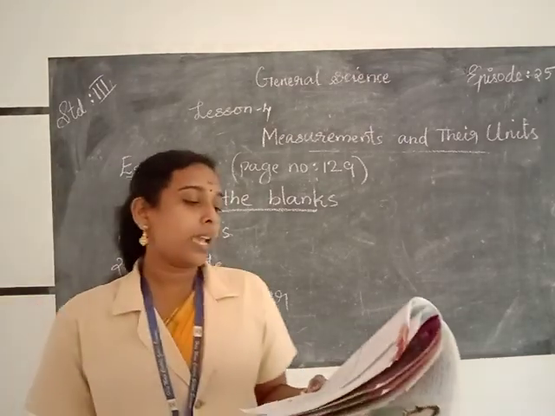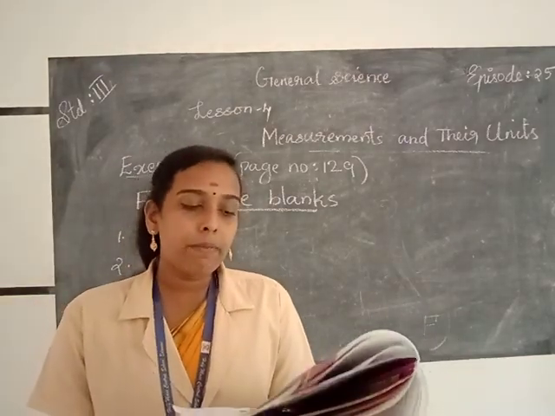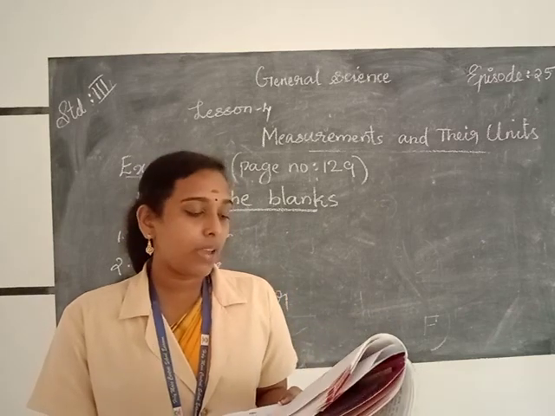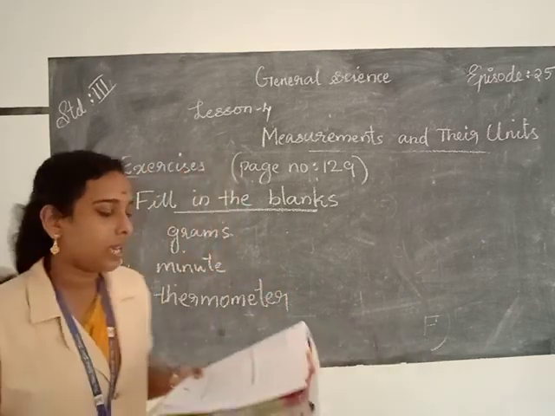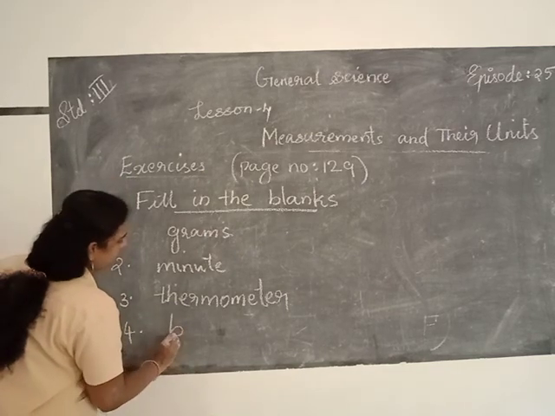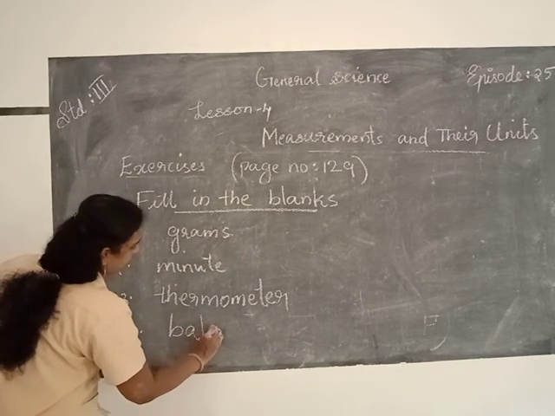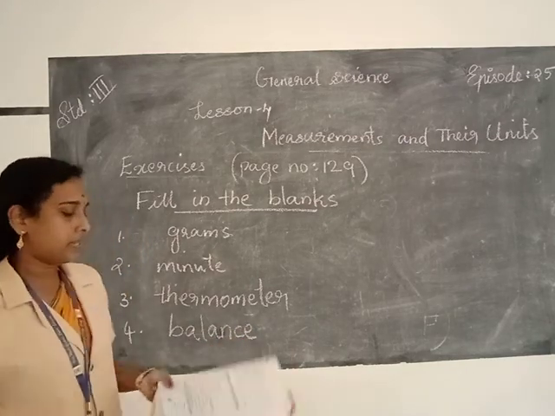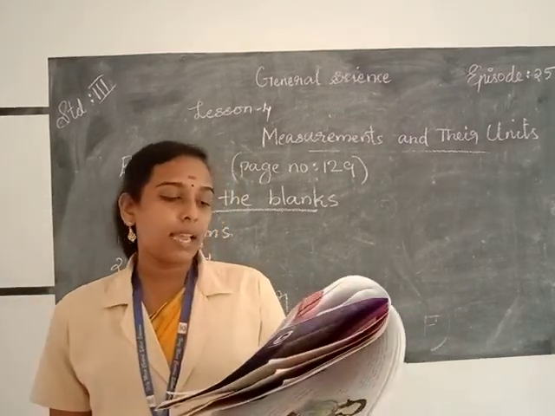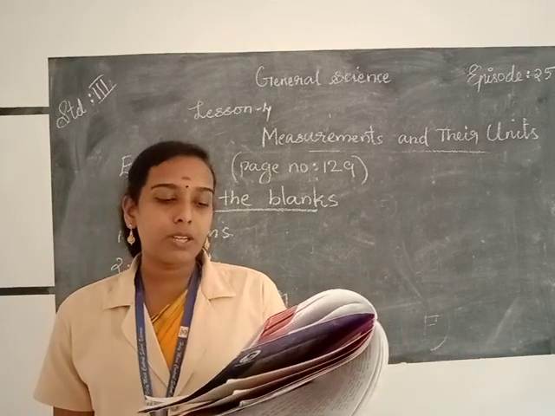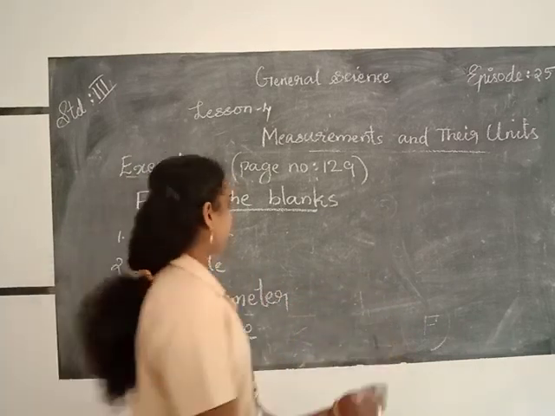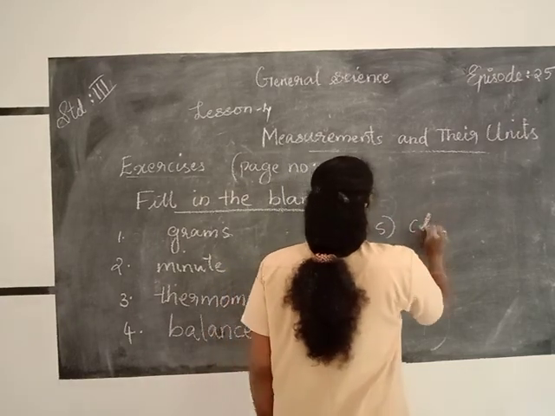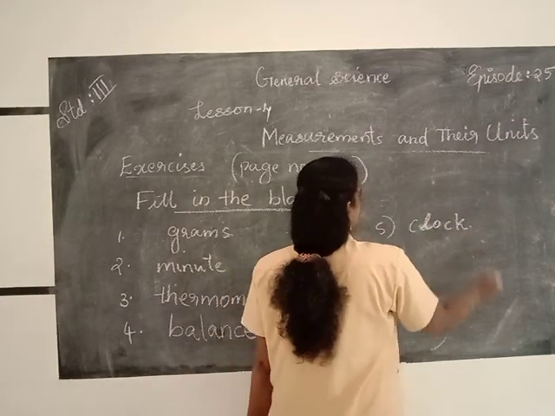Then the next question, weight is commonly measured using a balance, weighing balance, B-A-L-A-N-C-E, balance. Then the last question, time is commonly measured using a clock, C-L-O-C-K, clock.